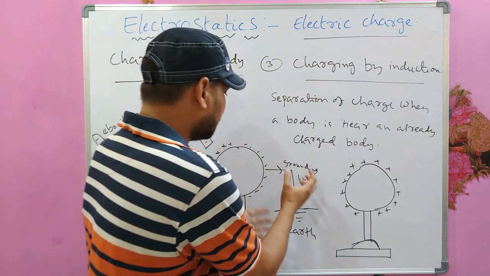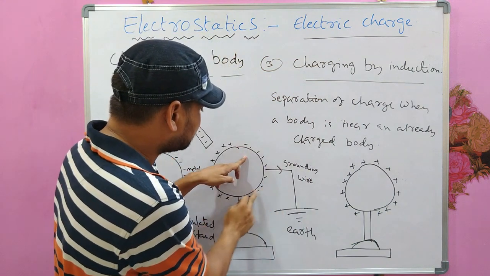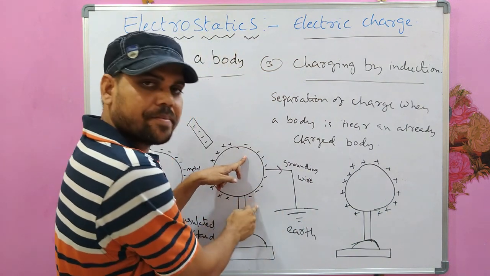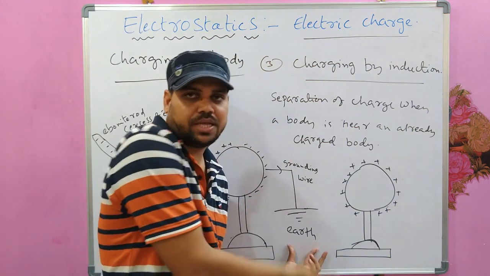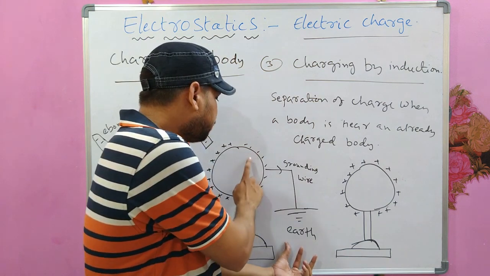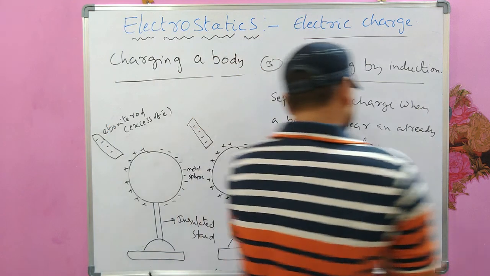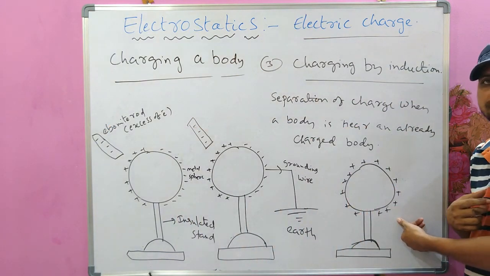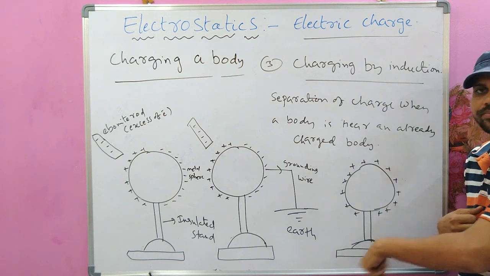Okay, so for example, if this is connected to earth, all those electrons which are on this part of the sphere were moving to the earth, transferred to the earth, by leaving positive charge here again. So that the final result is only positive charge is left on the sphere.